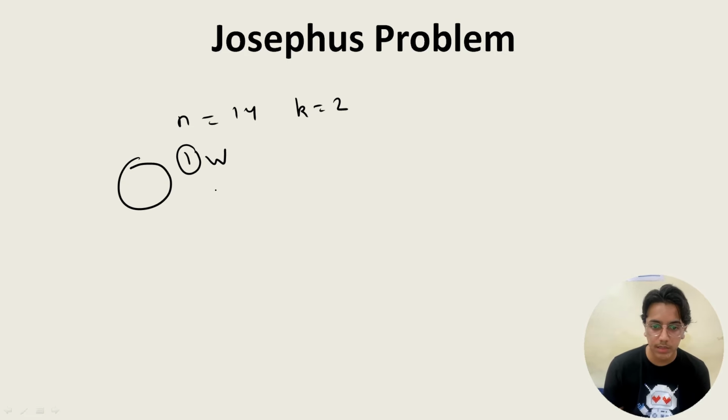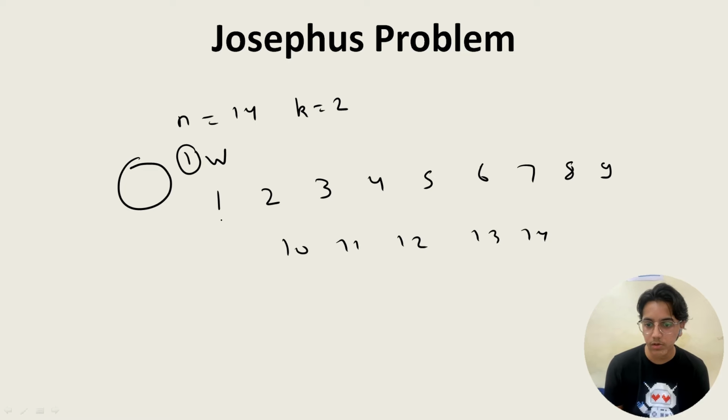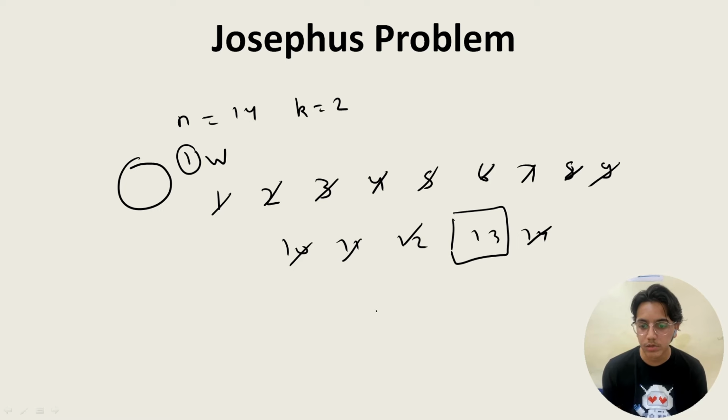In this problem 14 is given, so we'll assign numbers 1 2 3 4 5 6 7 8 9 10 11 12 13 14. Now every second element is killed, so 1 2 3 4 5 6 7 8 9 10 11 12 13 14. Next 15 16 17 18 19 20 21 22 23 24 25 26, and yes, 13 is the winner. So the answer that we have to take is 13.